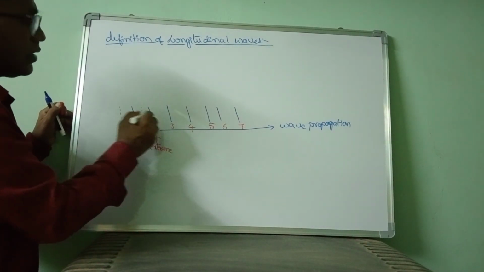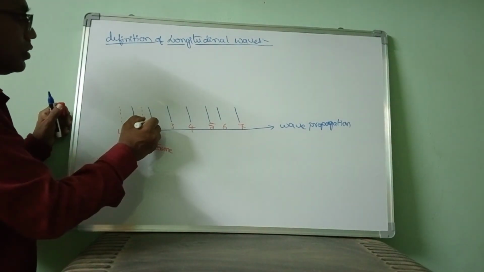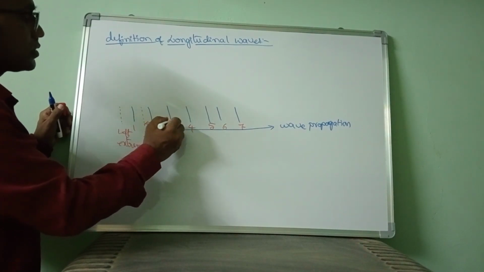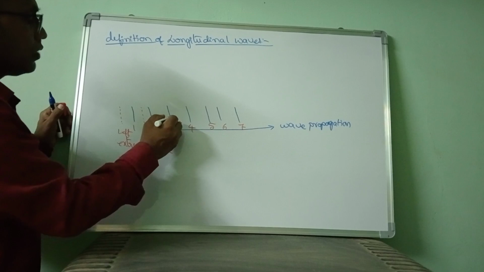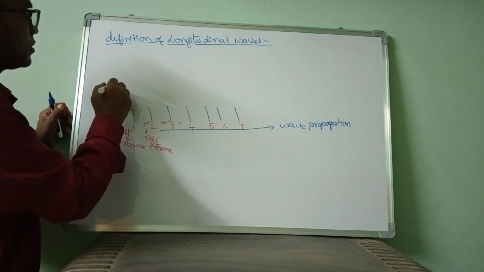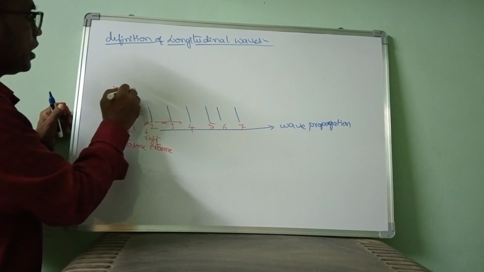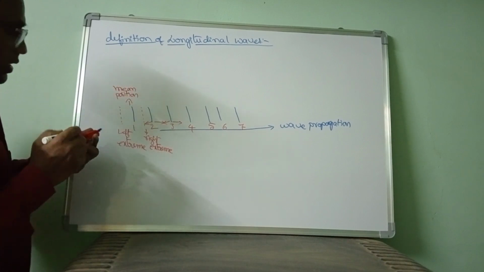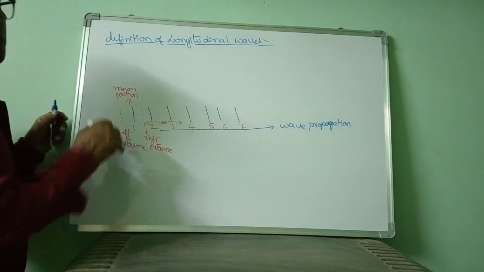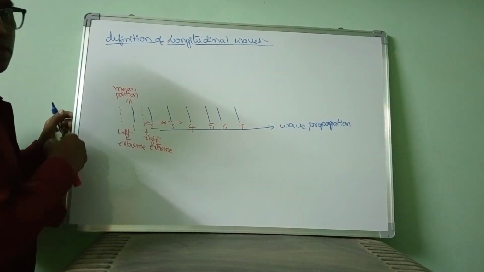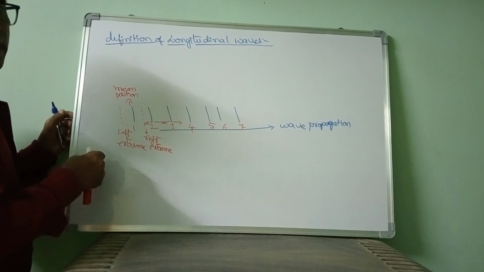In the same way, the second particle also comes to left and right, and the third particle also comes to left and right. This position is called the mean position. The first particle is vibrating about its mean position, coming towards the left side and going towards the right side about the mean position.